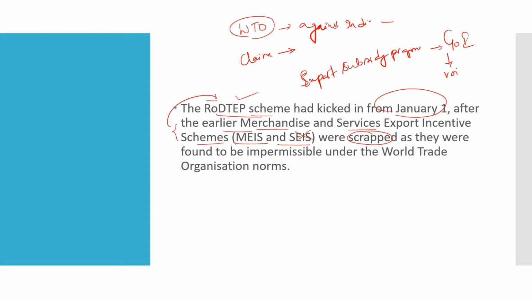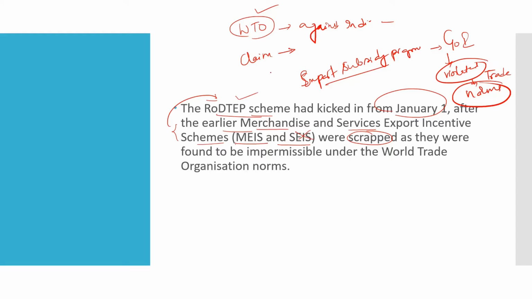Whatever trade body norms are given by the WTO, they are violated. This is what they are stating, that these export subsidy programs violate the trade norms. This is what went against India.